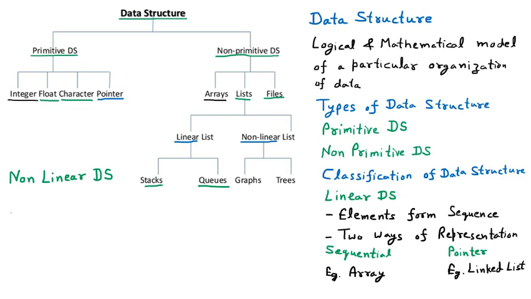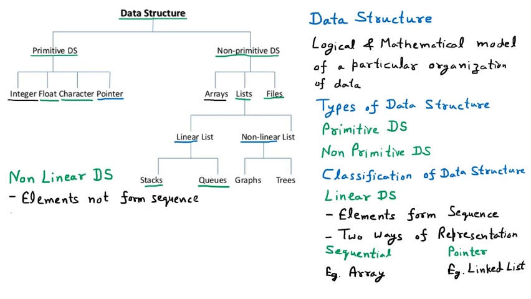Now we are having the non-linear data structure, and in the non-linear data structure, we should know one thing. The elements are not in a sequence. There is no compulsion that they should be in sequence. They can be in any form. It means it is not required that they follow some sequence.